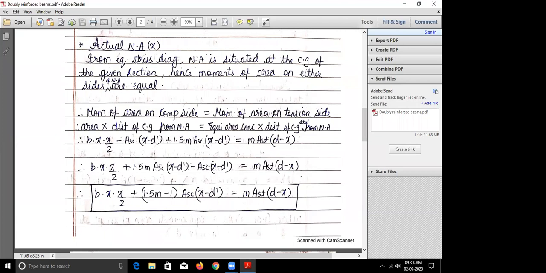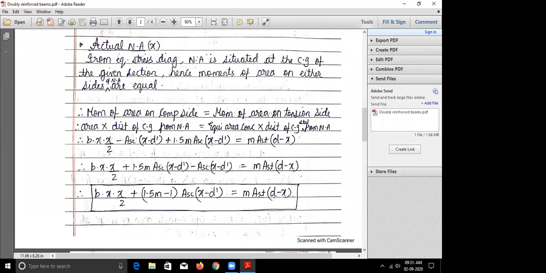Now if you evaluate this, you will get 1.5 m into ASC minus ASC into x minus d dash. So this is common, ASC into x minus d dash. The common term is taken out. What is remaining? 1.5 m minus 1. So this is your final equation to find out the actual neutral axis in a doubly reinforced section: b into x squared by 2 plus 1.5 m minus 1 into ASC into x minus d dash is equal to m into AST into d minus x.